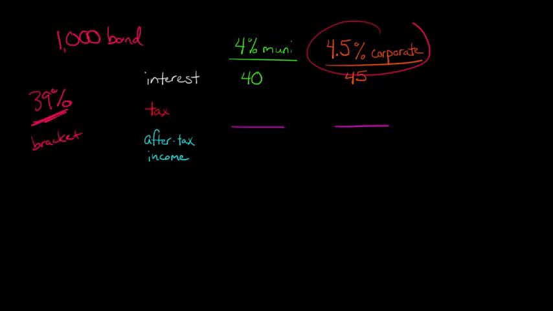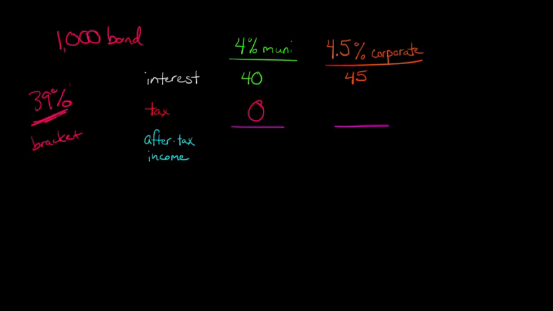But for a 4.5% corporate bond, so it's got a higher yield than this municipal bond, you're going to get $45 interest. So you might say, hey, wait a minute, this 4.5% corporate bond is better than the 4% municipal bond. But remember, you have to pay tax on that corporate bond, whereas for the municipal bond the tax is zero, because we said it's tax exempt.